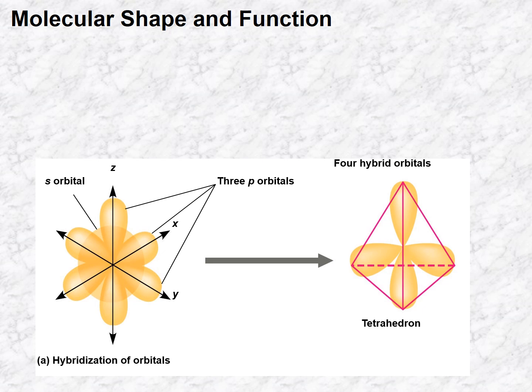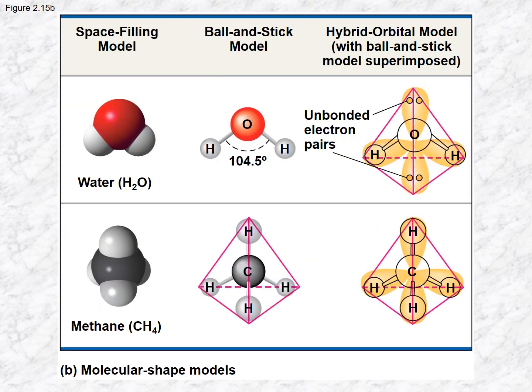In a covalent bond, it's not important to memorize this, but the s and p orbitals might hybridize to create specific molecular shapes, like a tetrahedral shape. This happens in methane, as we saw in the space-filling model previously. Look at other shapes that can form. Now, water is a little bit different. It only bonds to 2 hydrogens, so there are 2 pairs of electrons that are unbonded, but they're still paired.